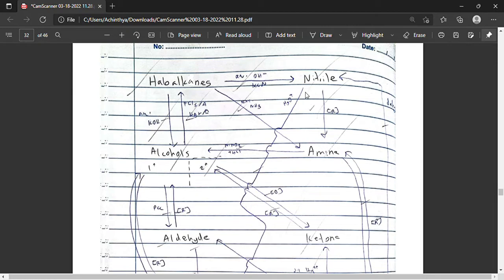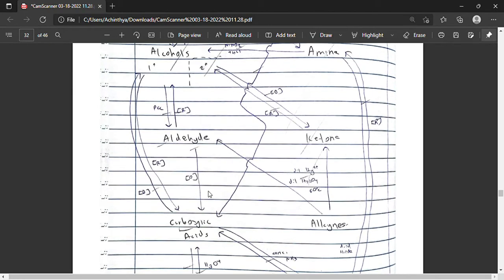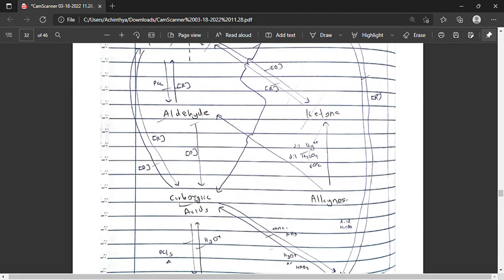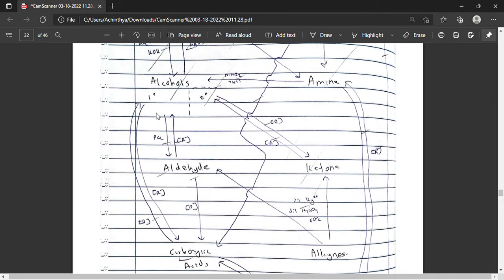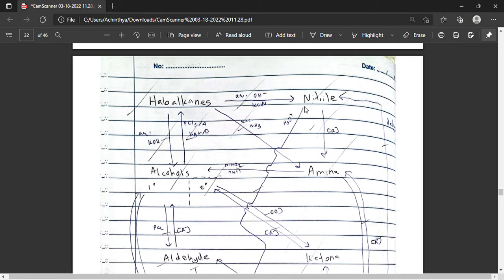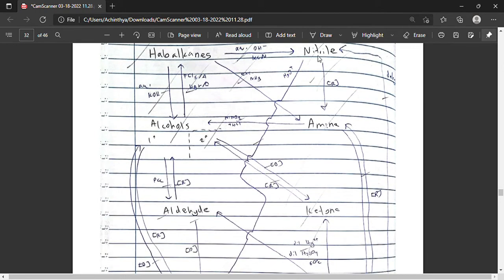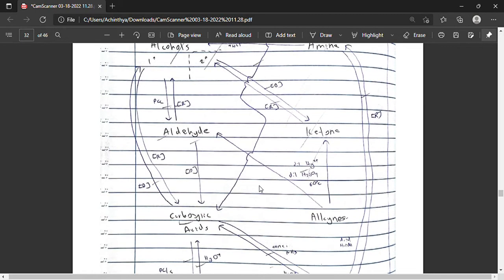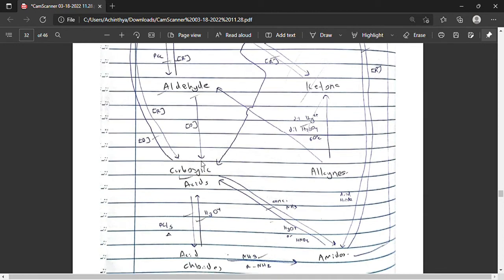Now I'll go to carboxylic acids first. Carboxylic acids can be formed by adding a strong oxidizing agent into aldehydes, or by adding strong oxidizing agents into primary alcohols. It can also be produced by adding acid, H3O plus, into nitriles, into cyanide. The cyanide group will convert into the carboxylic acid group.